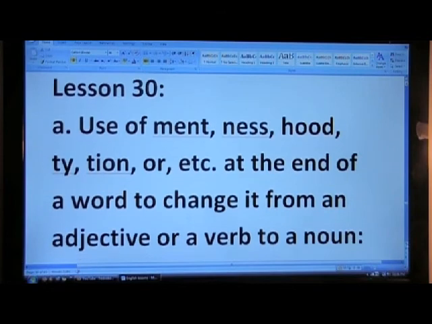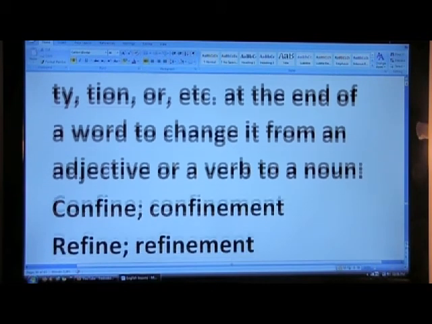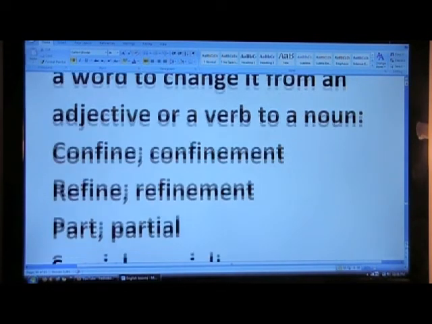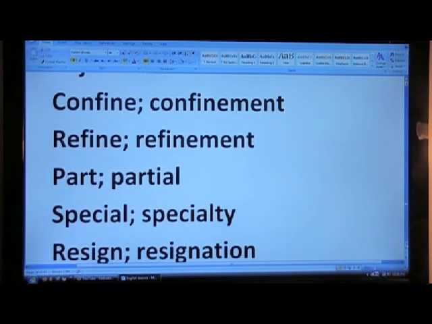Let us see how that is done. Usually when we learn the words in a dictionary, it is much easier to look at all the different variations of that word and learn it.